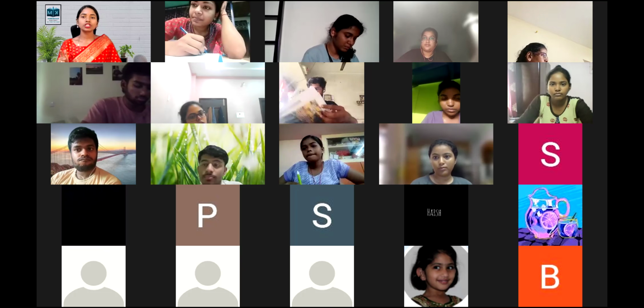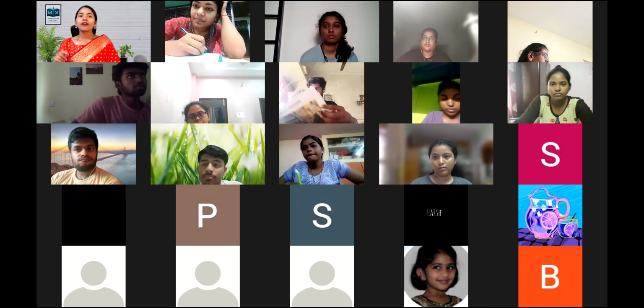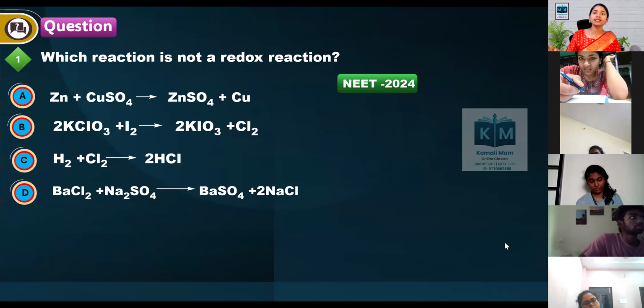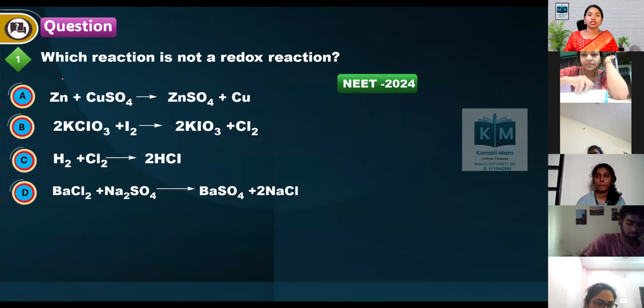Here is the first question on the screen. Which reaction is not a redox reaction? What do you mean by a redox reaction? The reaction in which both oxidation as well as reduction takes place, we will call it a redox reaction. For this, what you have to do is find the oxidation number of every atom. Let's see.